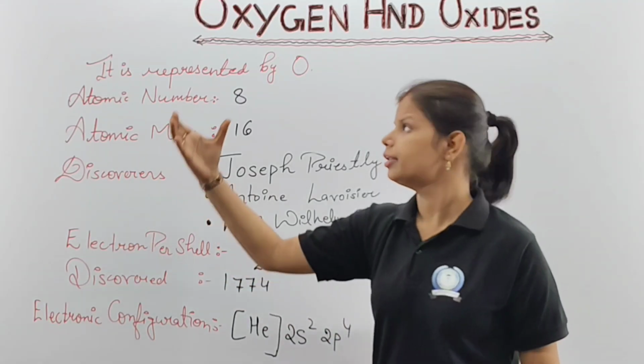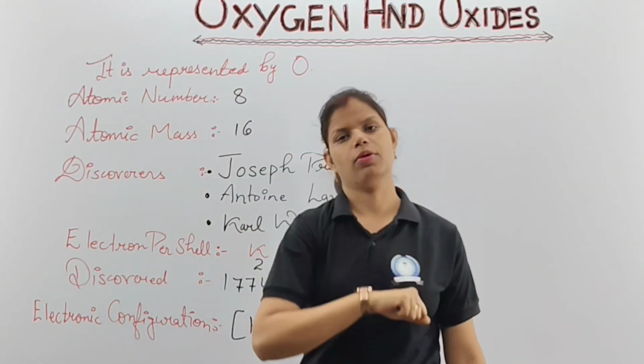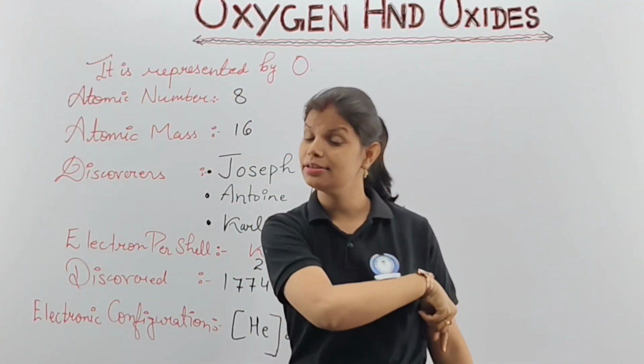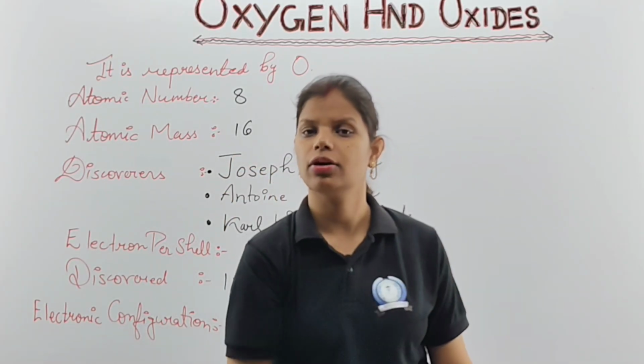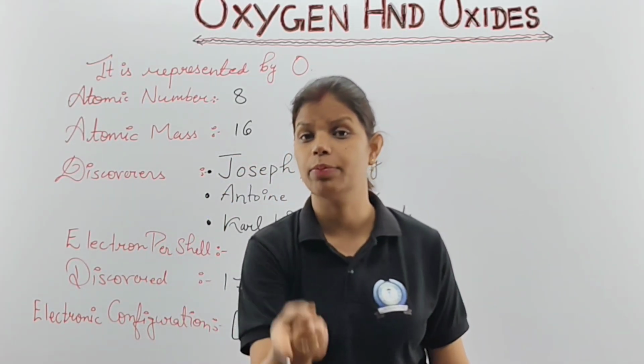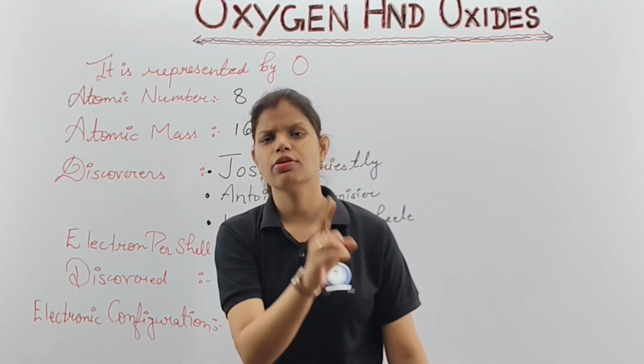That we can obtain directly when two oxygen atoms combine together, they form the diatomic molecule of oxygen. But oxide is a different form. We can obtain oxygen from oxide only with the help of chemical reactions. That is your first difference.